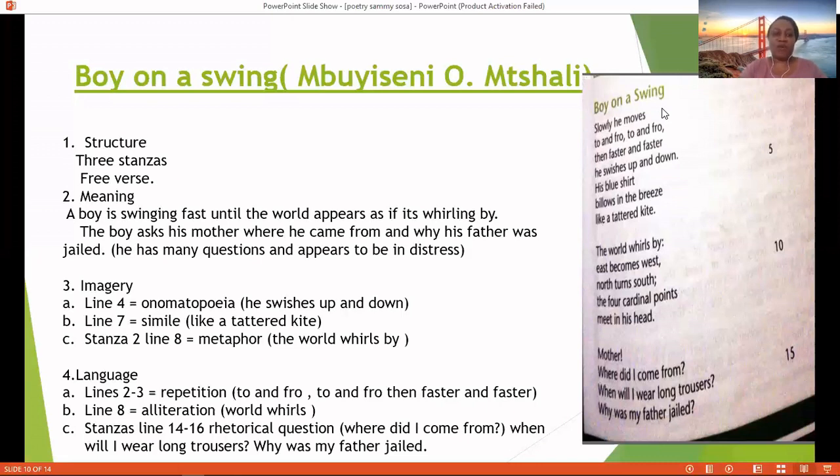You can even go further into looking at the poem closely. The punctuation also you can look at, such as the exclamation, to highlight how much agitated the boy is. So it's important that we look at the poem closely, carefully. And this is our smile method. Then we come to the last part of this method, the E.